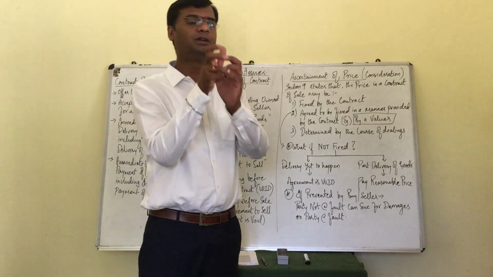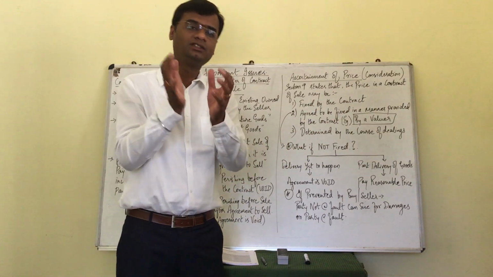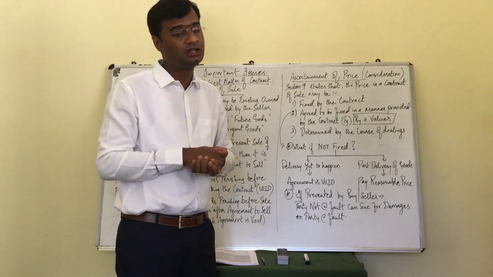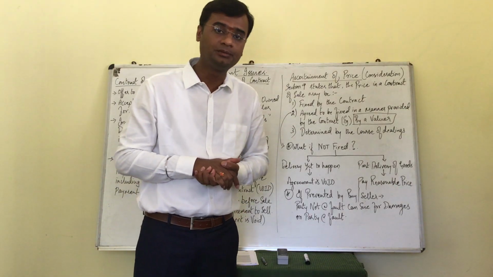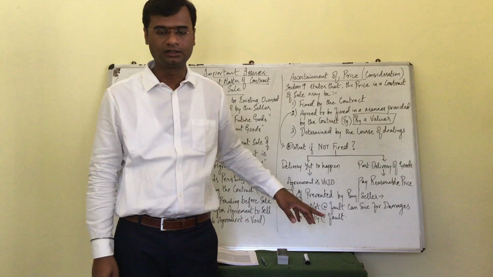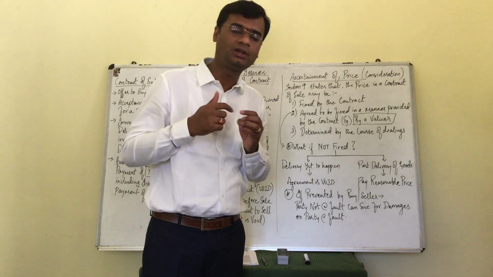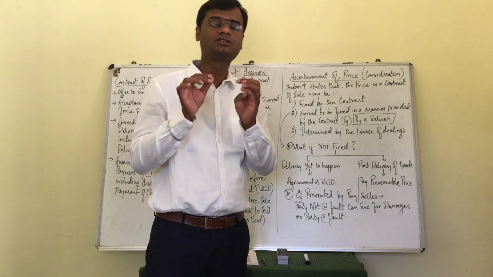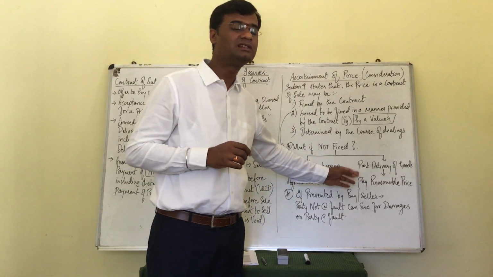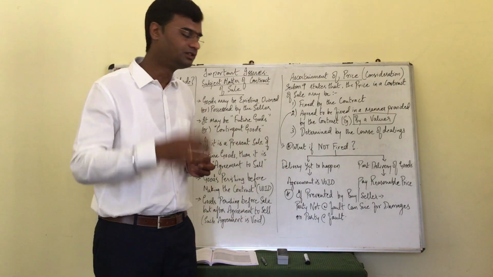Now, let's have a little bit of a twist. What if there is part delivery of the goods? That means part delivery has already happened, and the price is yet to be fixed by the valuer. In such cases, we have to use quasi-contracts as a basis, and the buyer has to pay some reasonable price for that product. Now, reasonable price depends on facts and situations. It can change in every scenario. Therefore, reasonable price is to be understood as a generic word. That is, a reasonable price has to be paid when there is part delivery but the valuation is yet to be determined by the third party. I hope this is very clear.